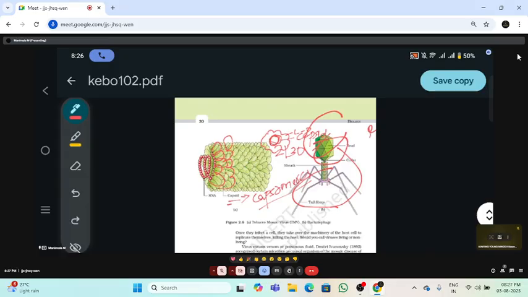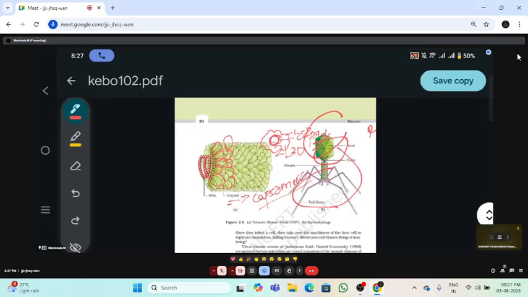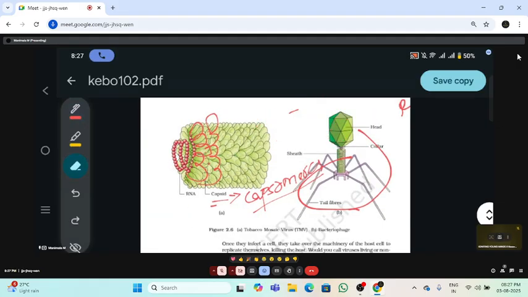Example in bacteriophage. In the TMV, the capsomeres are arranged in a helical form. So this is the arrangement of capsomeres. The subunits of the protein coat are called capsomeres. The number of capsomeres is not similar; it varies from organism to organism.